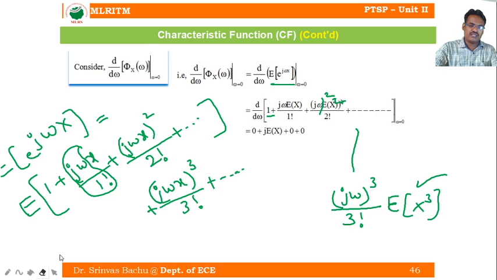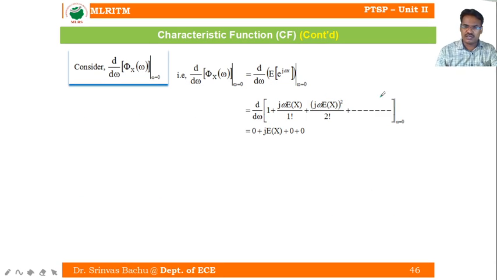Here the second term is j omega whole square expectation of x square by 2 factorial. At omega equal to 0, simplify the second term. Now differentiate this.